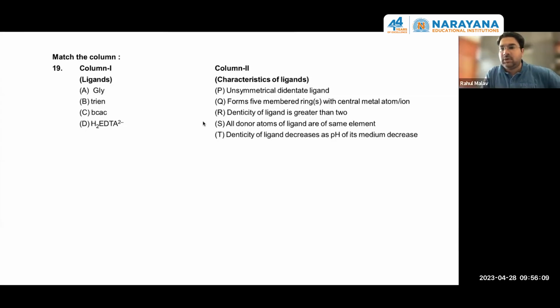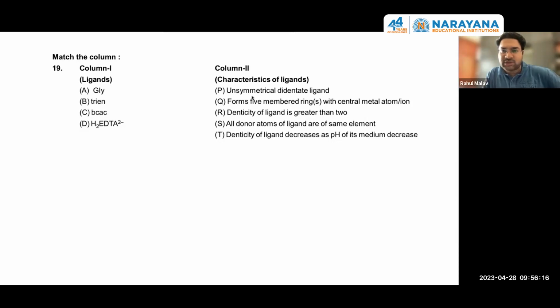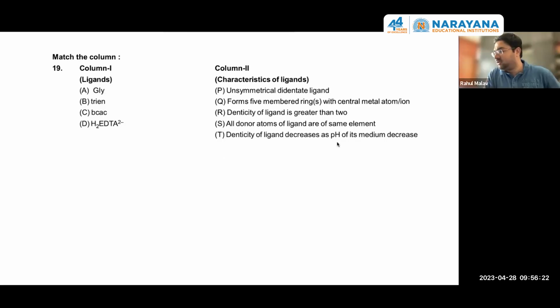Sir, how to check the T option? P option. If the pH of the medium decreases, that means the medium becomes acidic. Maybe the donor side gets protonated and no lone pair is left at it. Oh, okay.